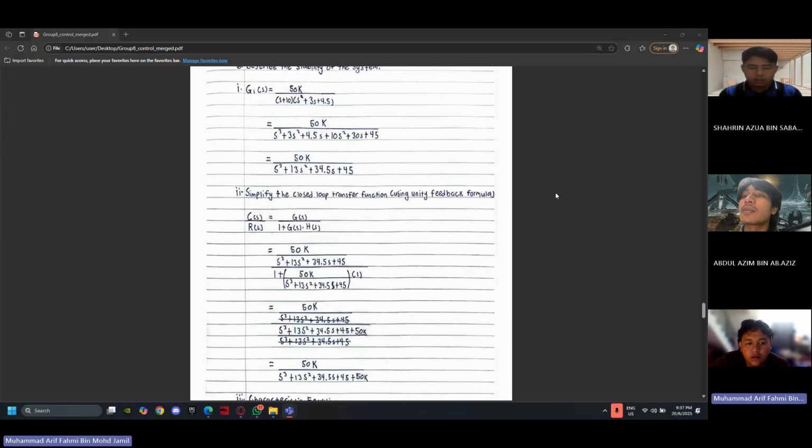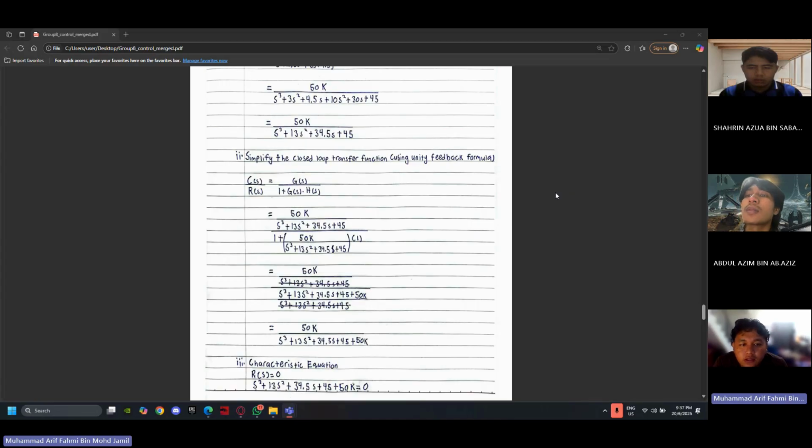So next, simplify the closed loop transfer function assuming unity feedback. The unity feedback formula is G(s) over 1 plus G(s) times H(s). Here G(s) is 50K over s cubed plus 13s squared plus 34.5s plus 45, divided by 1 plus 50K over s cubed plus 13s squared plus 34.5s plus 45, times 1.